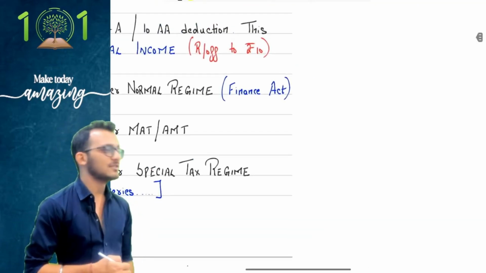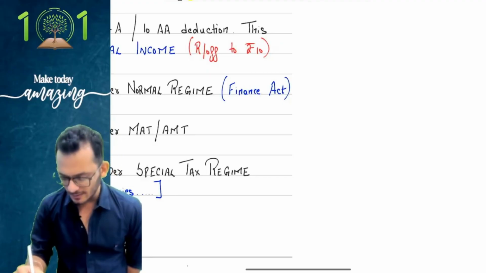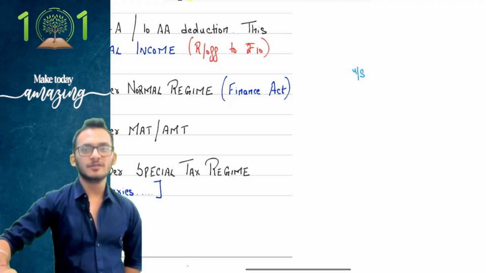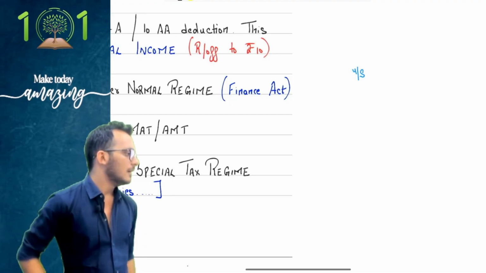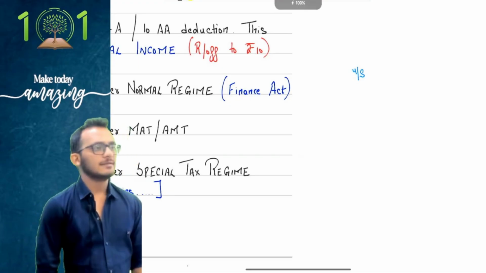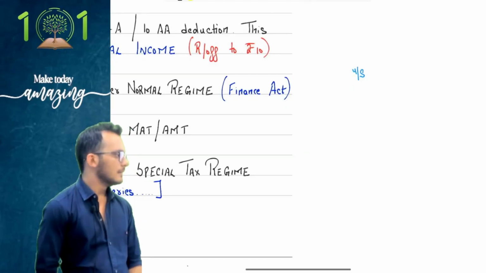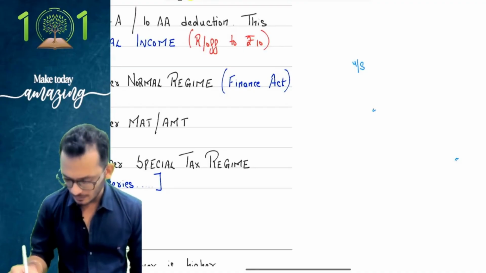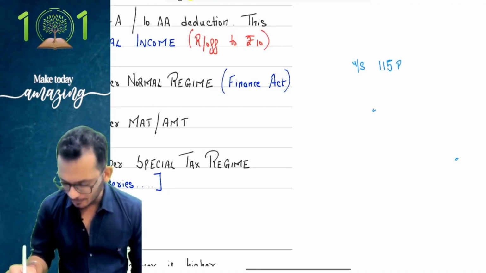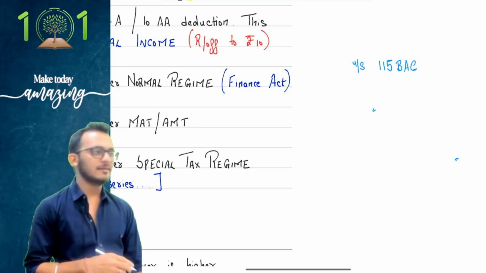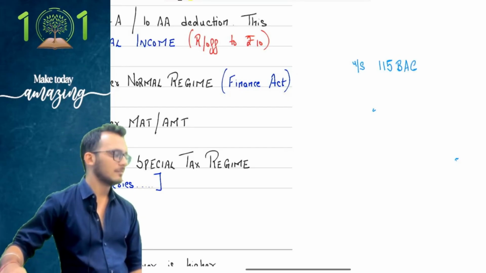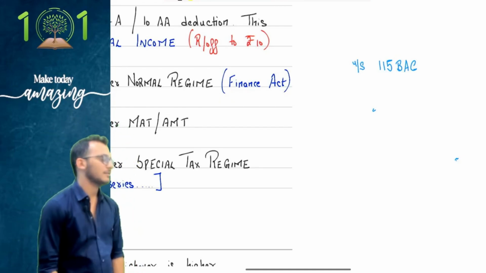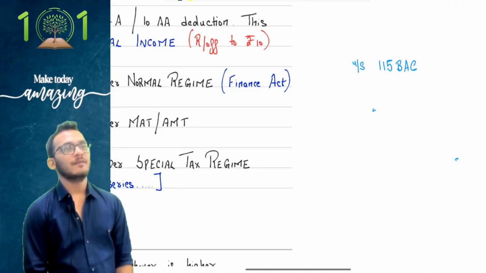When you have to write under section, don't waste time writing it out. The shortcut is U/S. This is an approved jargon, so you can use U/S. Under section 115BAC.